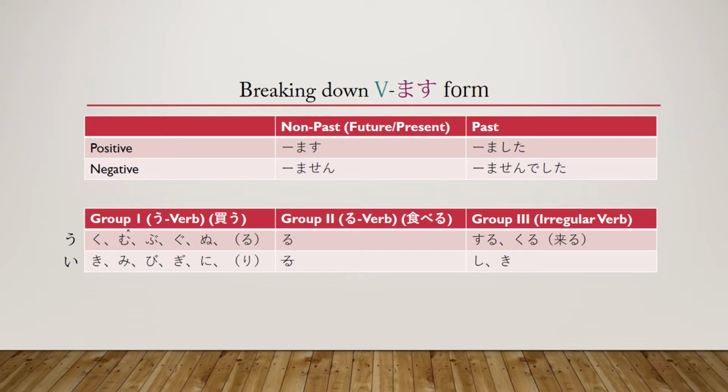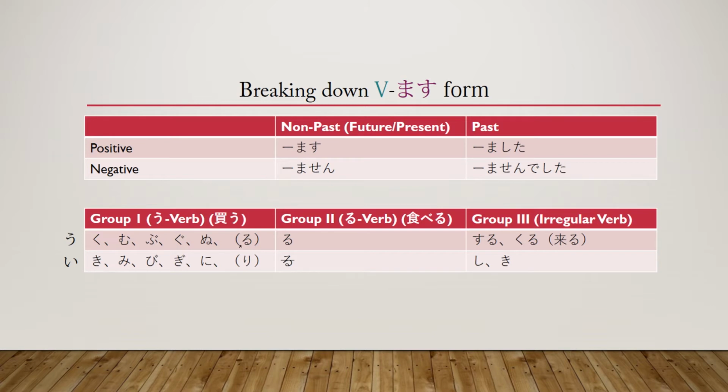So, group 1 verbs. These are what is known as u verbs. And what do I mean by u verbs? I mean that the sound at the end of the verb, when it's in dictionary form, always ends in u. Now, I'm not talking about like this one, ku. That is considered a u because it has k and u. The u at the very end of the k sound is what we're talking about when we talk about u verbs. So, for example, if the verb ends in u, ku, mu, bu, gu, or nu, then it is a u verb. An example right here is kau. Kau ends in u, so therefore it is a u verb, and will take all the rules of a u verb.